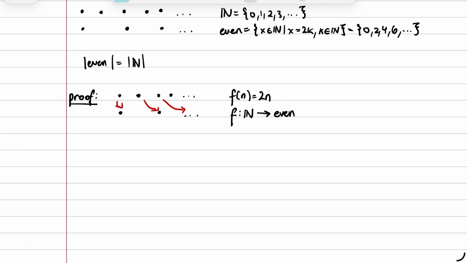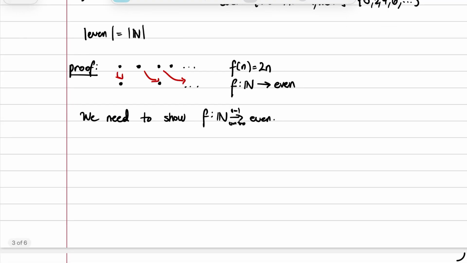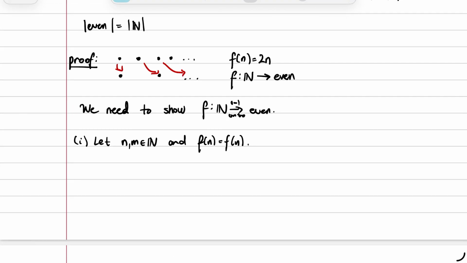In order to prove that these two sets have the same cardinality, again we need to show that this function f is both 1-to-1 and onto. So let's start with each part individually. The hypothesis of being 1-to-1 is that you need to have two inputs in the natural numbers in this case, and you need that their corresponding outputs are equal. Now we need to show that n is equal to m. However, this follows straightforwardly from the fact that f of n is just 2n, and if you divide both sides by 2, you can see that m is indeed equal to n.